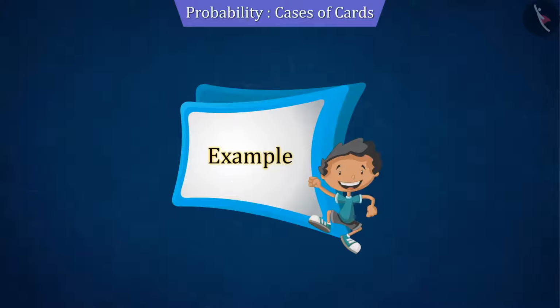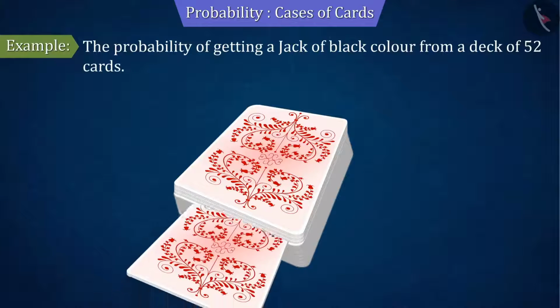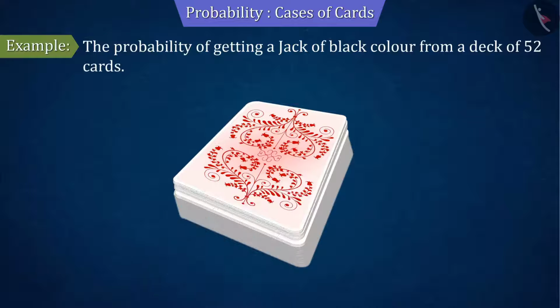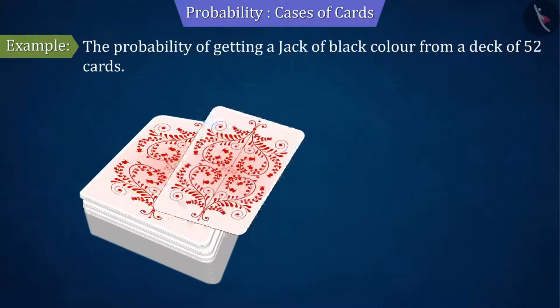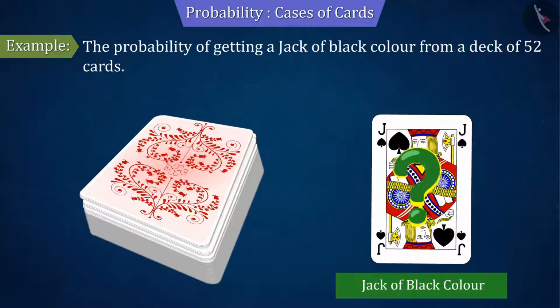Let's see an example. If one card is drawn from a deck of well-shuffled 52 cards, what is the probability that the card drawn is a jack of black color? Let's discuss this.